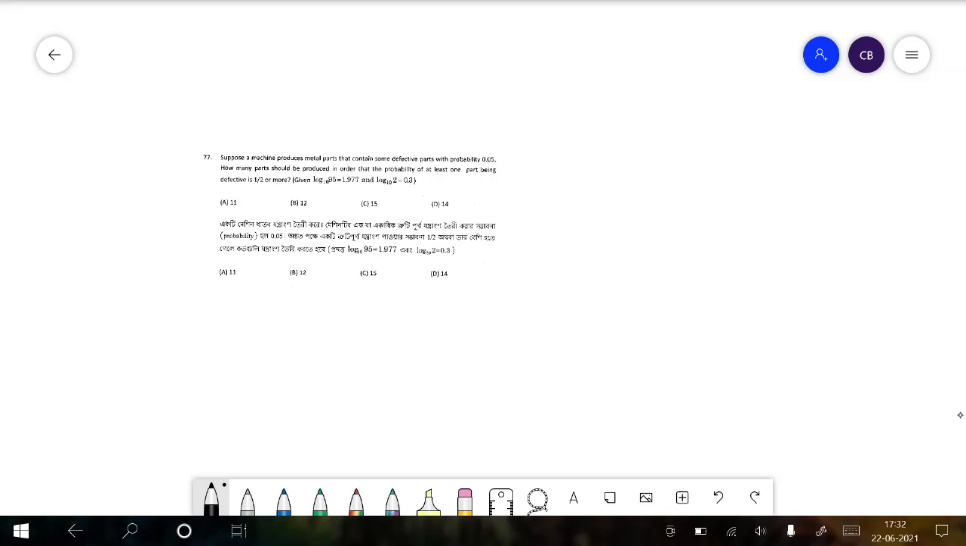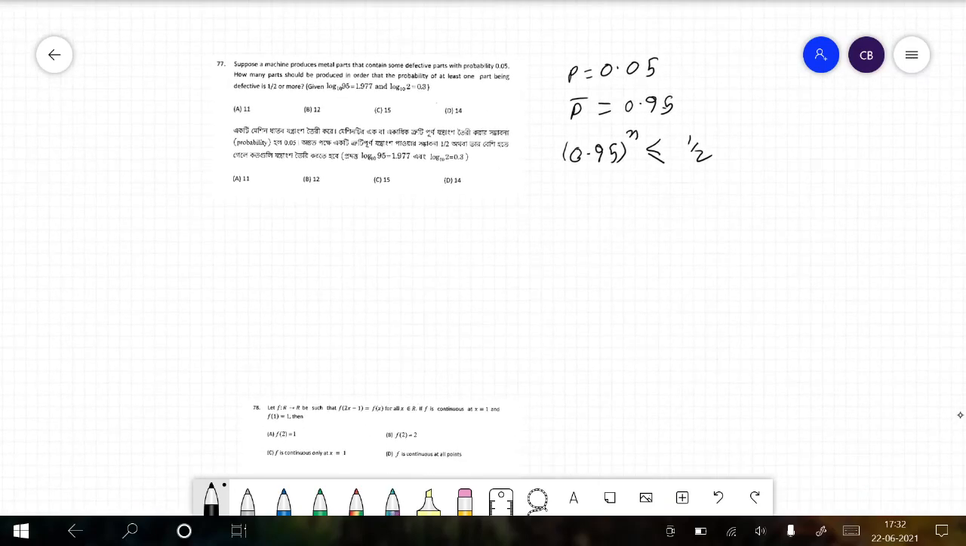So this is just a very simple question. The probability of a part being defective is 0.05, so P is 0.05. So not P, P bar, is equal to 0.95. So the basic question is 0.95 to the power n is less than or equal to half. So what is the value of n?